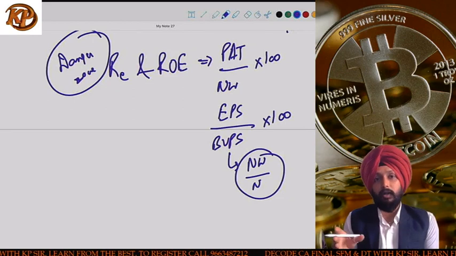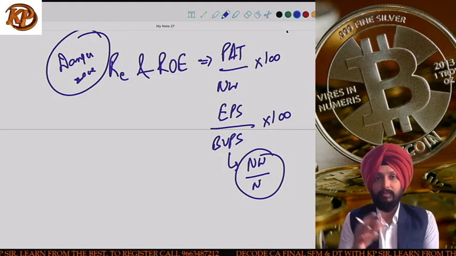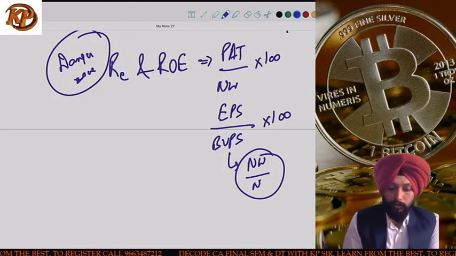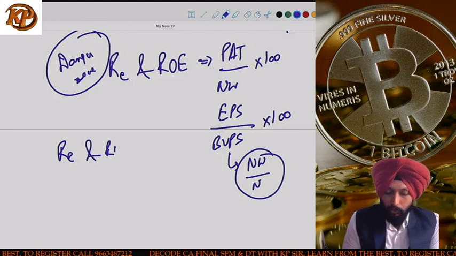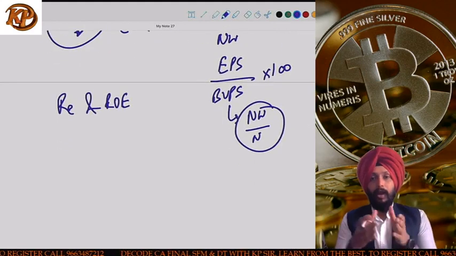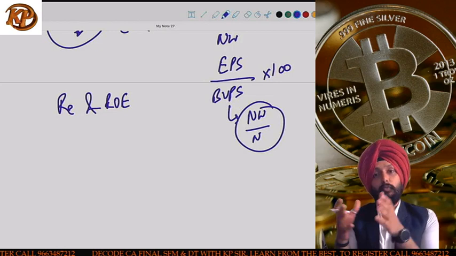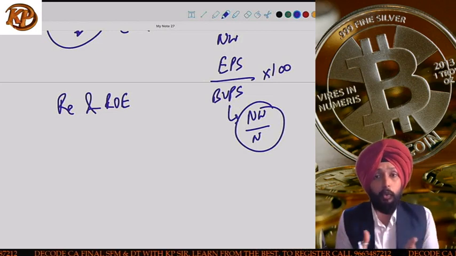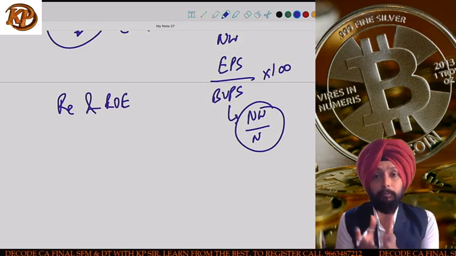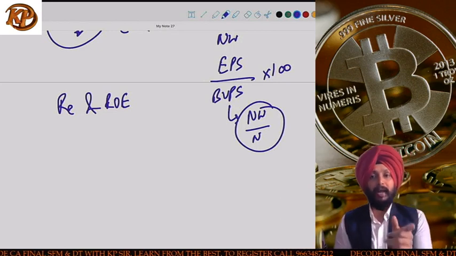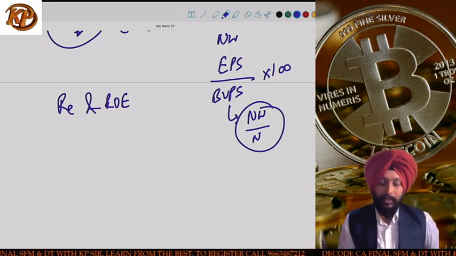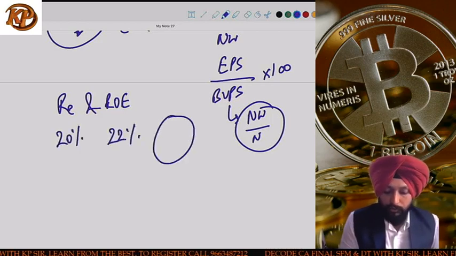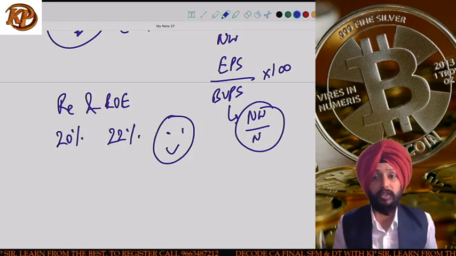Okay, this ROE is compared with RE to decide if overall there is a wealth creation or wealth destruction. So the RE and ROE comparison is done, and we decide whether there is wealth creation or wealth destruction. Once you have purchased the share of the company, you need to know whether you benefited by purchasing the share of the company or not. In that case, you compare RE and ROE. Suppose RE is 20%, ROE is 22%. Obviously, you will be very happy because for you there is a wealth creation.